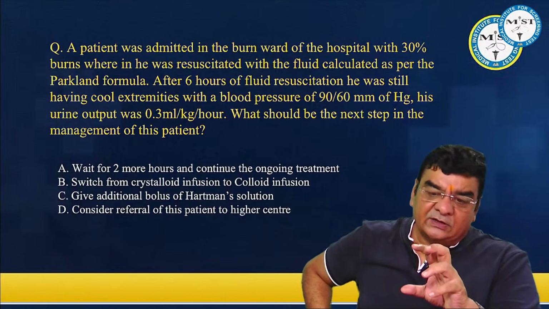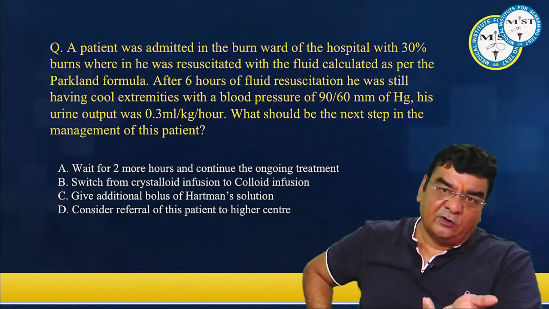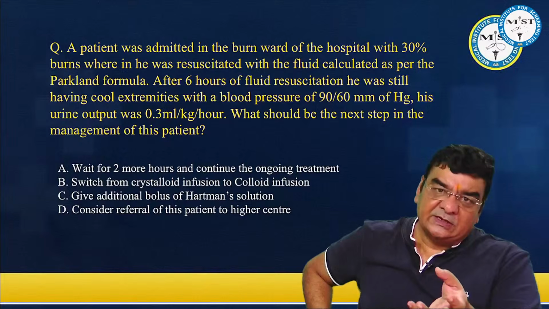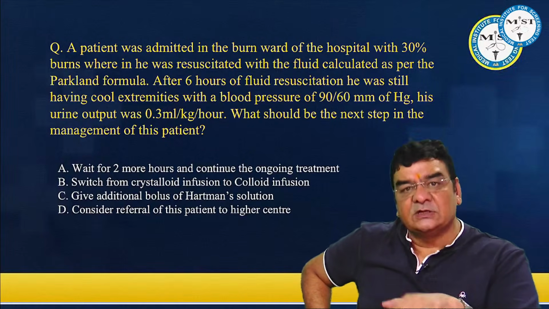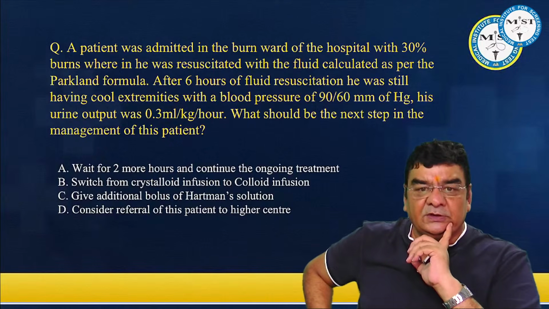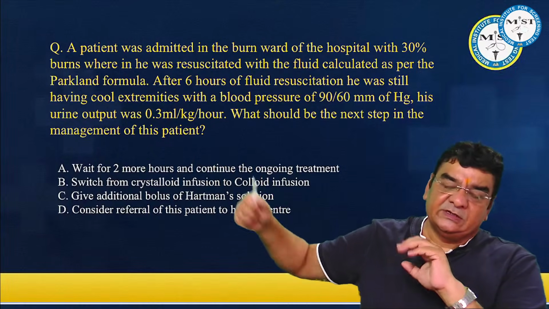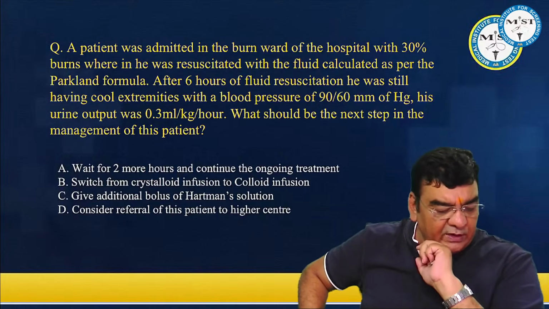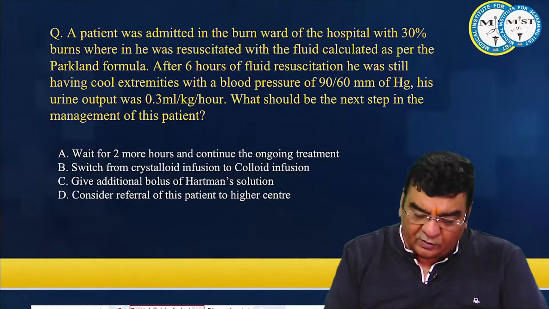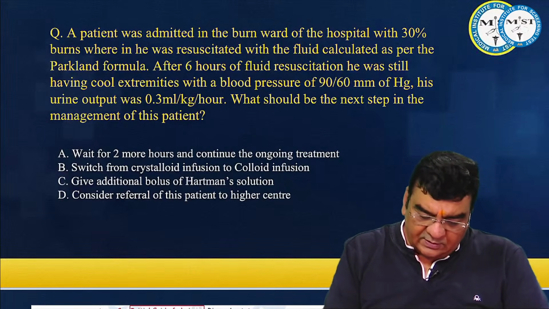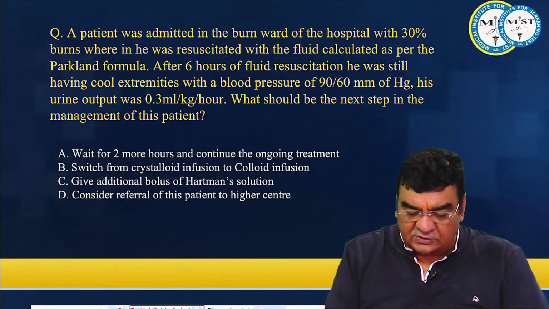How do we monitor whether the fluid we are giving is sufficient or not? That is by urine output. If the urine output is less, we have to give more fluid. If the urine output is more, we have to decrease the fluid infusion. Now, what should be the next step? Even after 6 hours, if the urine output is less, you have to increase the fluid infusion. Right. So wait for 2 more hours and continue the ongoing treatment. Why wait for 2 more hours if the urine output is less? Switch from crystalloid to colloid.